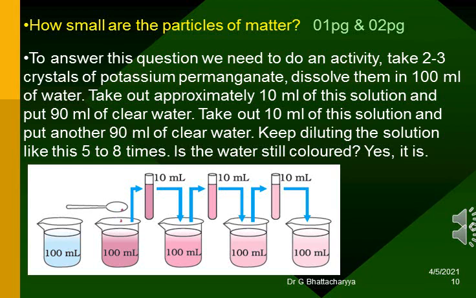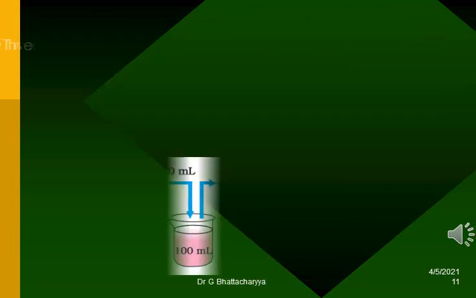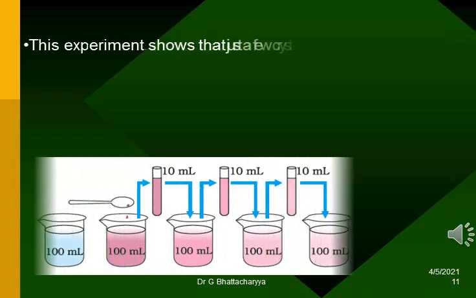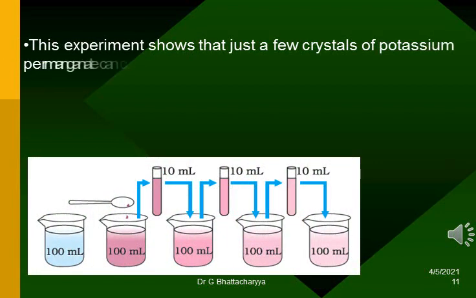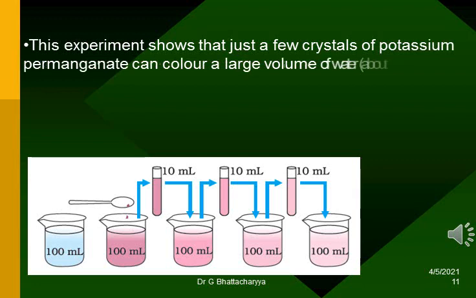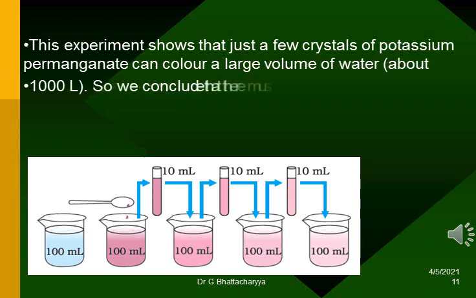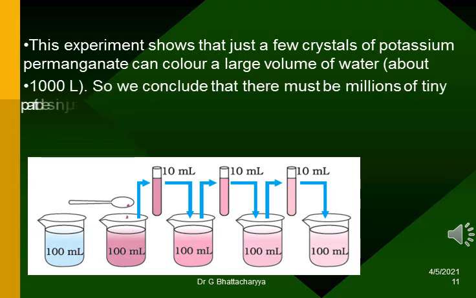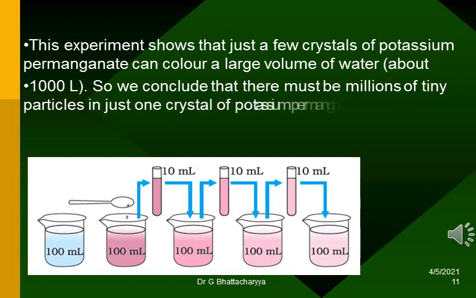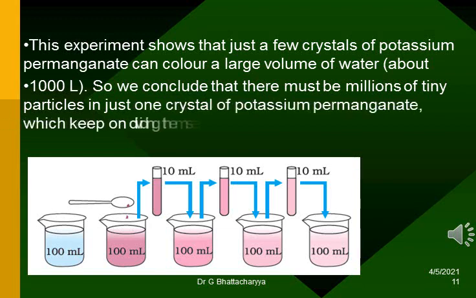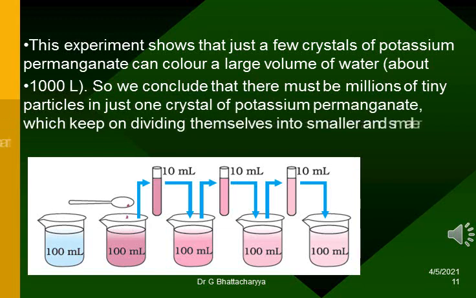Is the water still colored? Yes, it is. This experiment shows that just a few crystals of potassium permanganate can color a large volume of water, about 1000 liter. So we conclude that there must be millions of tiny particles in just one crystal of potassium permanganate, which keep on dividing themselves into smaller and smaller particles.